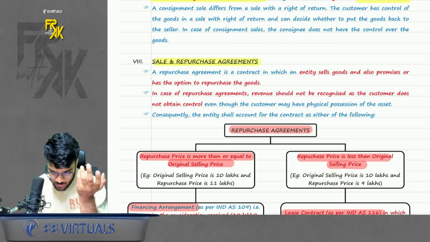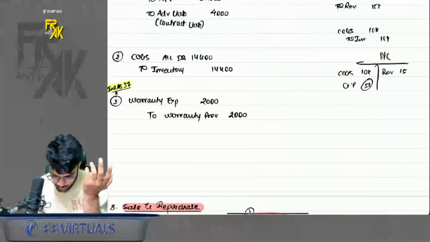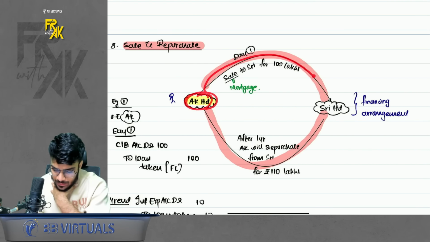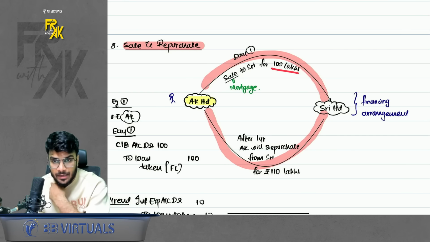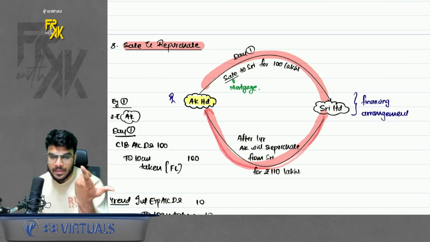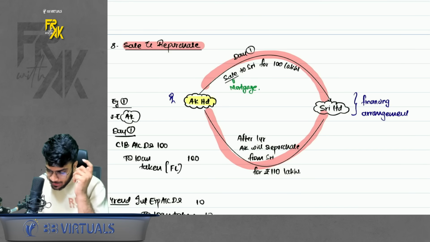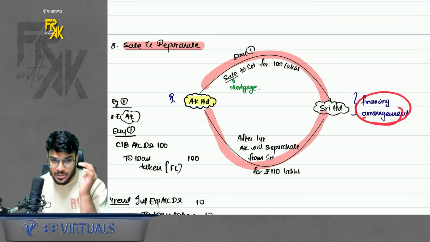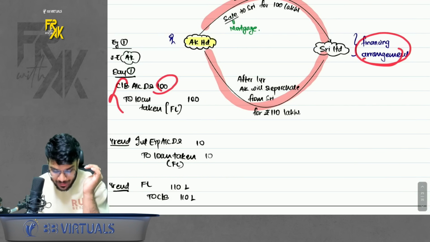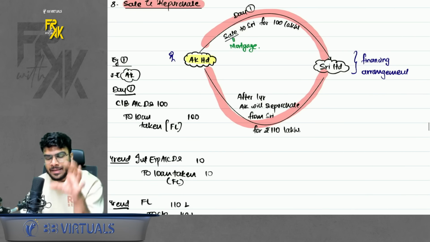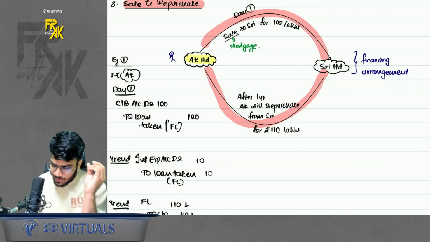Again, a very interesting case. To understand this, we have some example in our notebook. Please have a look here. Sale and repurchase. So let's say, for instance, here is AK. AK is selling a product to Sri for 100 lakhs. And on day 1 also promises to buy back that same product from Sri after 1 year at 110 lakhs. So standard says when you sell anything and you repurchase the same for a higher price, it is not a sale and repurchase. It is more like a financing arrangement where we are taking a loan of 100 lakhs on day 1 and we are repaying extra because of interest. So whenever you sell at 100 and repurchase at 110, it is more like a financing arrangement.